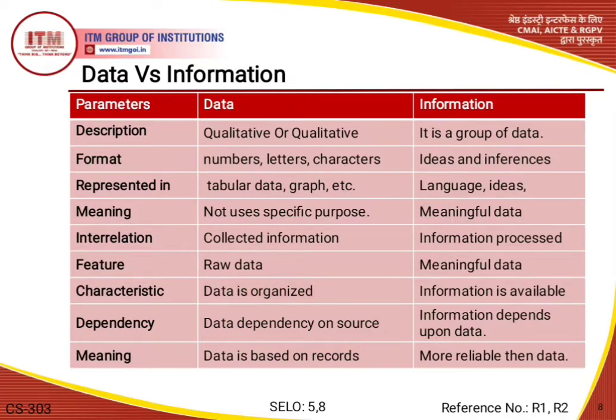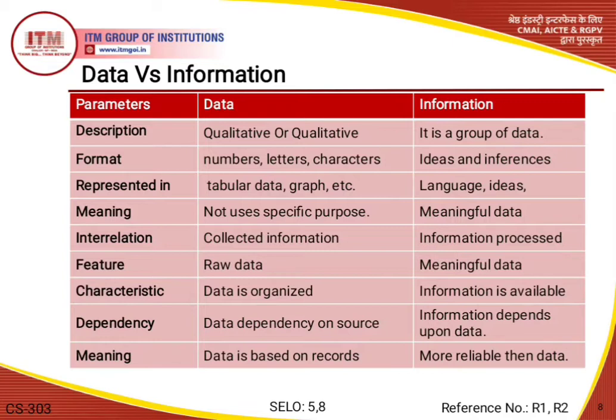And whenever we talk about information, then information is available for sale to public. That means information depends upon data. So here these both points are just correlated with each other. That's why we can say that information is available and information depends upon the data. And here I just want to say that whenever we talk about the significance of data, then data alone has no significance, but information is significant by itself.